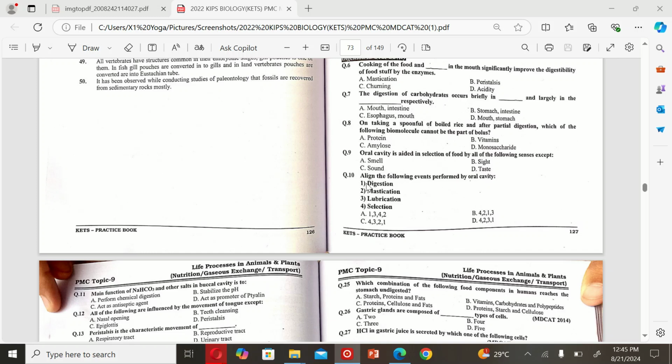Sound. The next MCQ is: arrange the following events performed by the oral cavity: digestion, mastication, lubrication, selection. So the correct option is 4, 2, 3, 1. Selection, mastication, lubrication, and digestion.